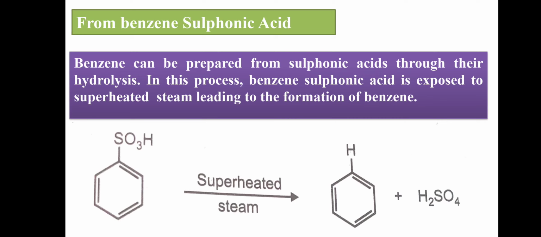In this way, we prepare the aromatic hydrocarbon. Here we discussed first from phenol, then by decarboxylation, then from acetylene, then from benzene sulfonic acid. Okay, thank you.